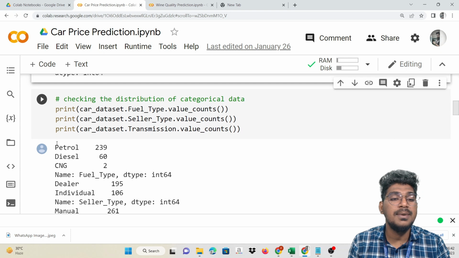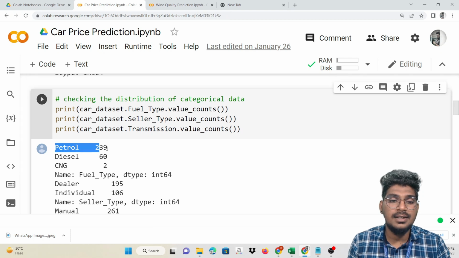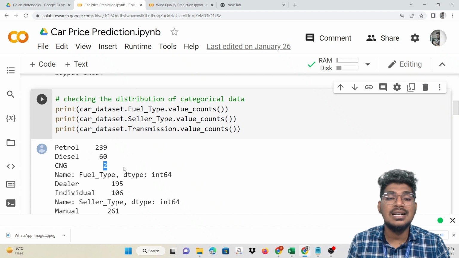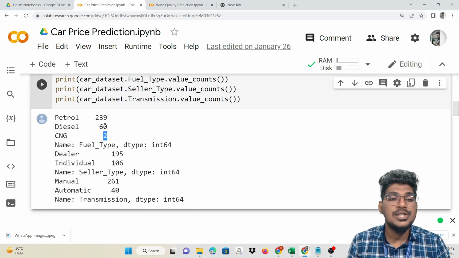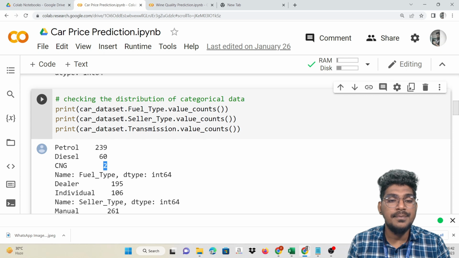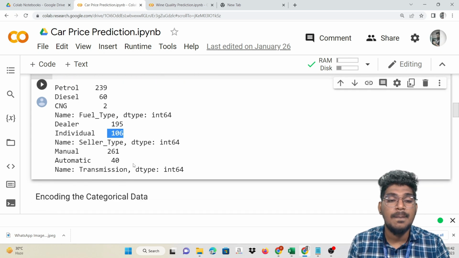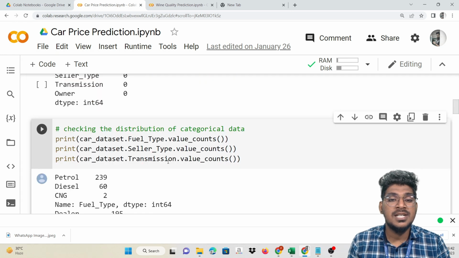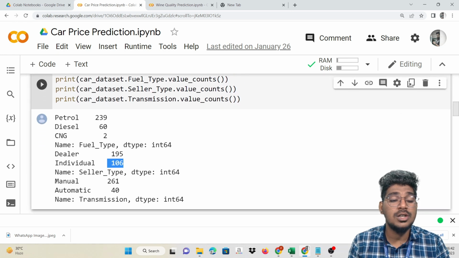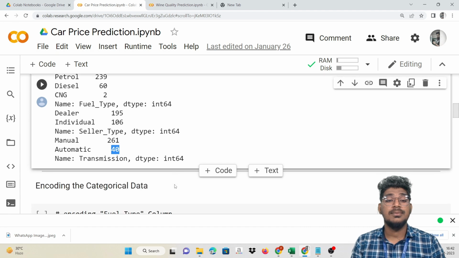The fuel type counts are petrol 239, diesel 60, and CNG 2. So this is the fuel type count. Also call that particular data frame, then seller type, then value counts. The seller type is dealer and individual: dealer 195, individual 106. After that, transmission type, which is automatic and manual. The count is 261 manual and 40 automatic.